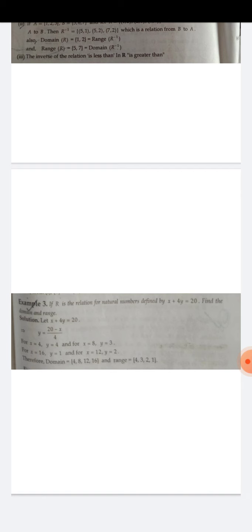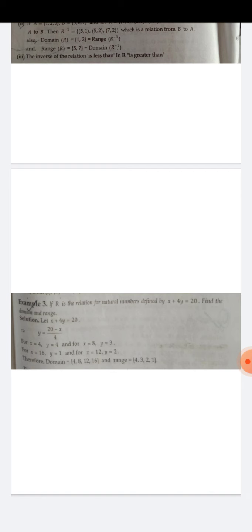So domain, so R क्या बन जाएगा? (x, y). So domain will be x. Always domain will be x. So the value, put the value of x in domain. Answer will be {4, 8, 12, 16}. Always write in ascending order. {4, 8, 12, 16}. And range will become, put the values of y in range. It will become {1, 2, 4, 3}. You can write in descending order also, {4, 3, 2, 1}, or you can simply write {1, 2, 3, 4}.